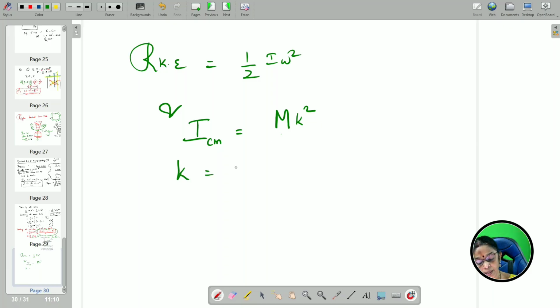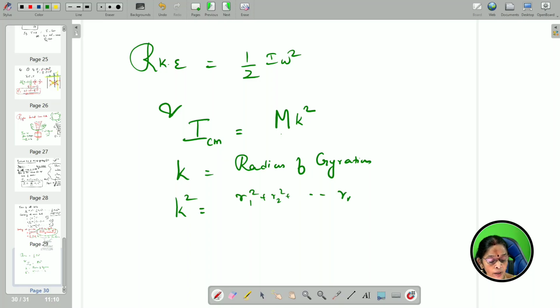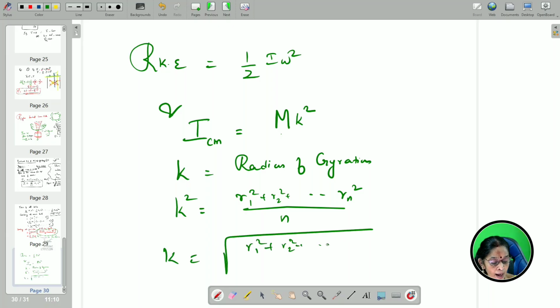Where k is called the radius of gyration, the distance from the center of mass to the axis of rotation. So k square is equal to r1 square plus r2 square plus etc. rn square by n. Therefore k is equal to the square root of r1 square plus r2 square plus rn square divided by n, the root mean square value of all the particles.